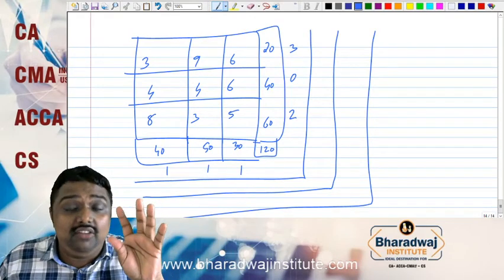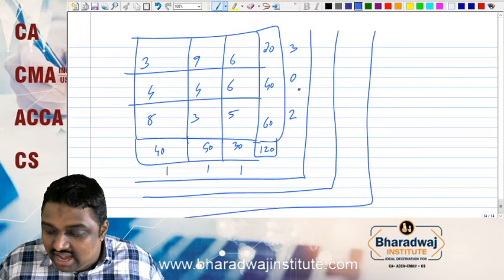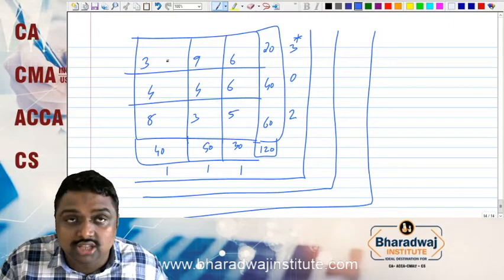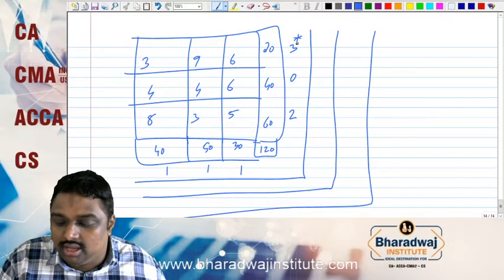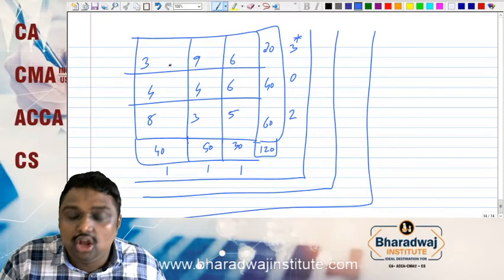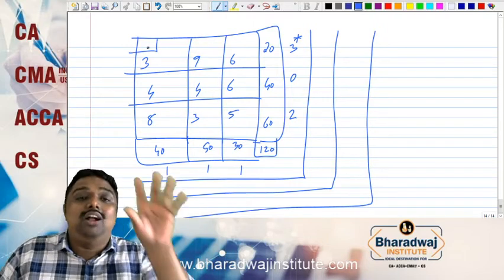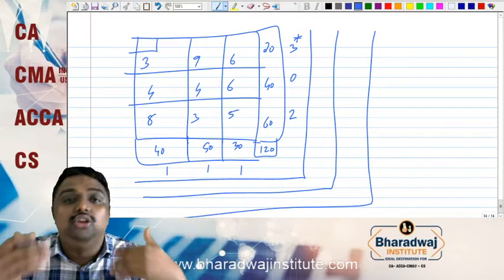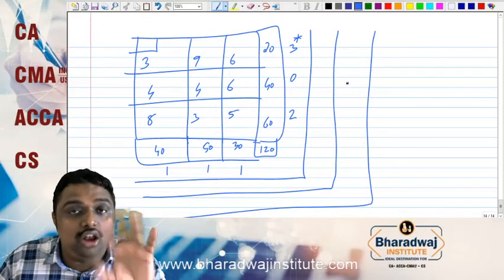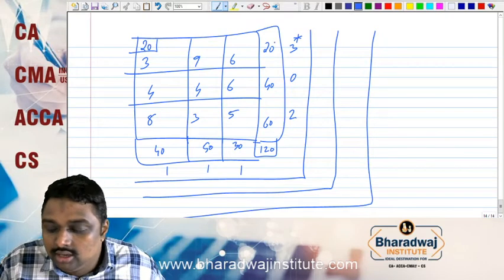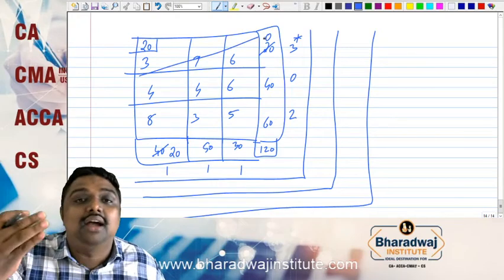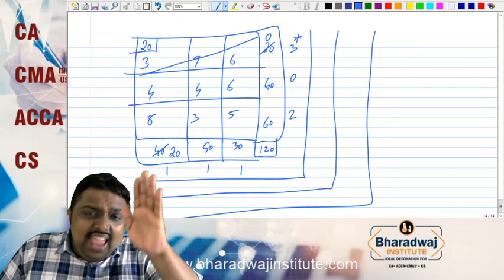We have to identify the highest penalty, which is the highest number, 3. Now the corresponding row or column. Here it is a row, it can be a column also. We have to identify the lowest cost in it. In 6, 9, 3, the lowest cost is none other than 3. Once you select it, you allocate: 20 and 40, we select the lower one, which is 20. So the balance will be 0, and here it will be 20. This line is completed.